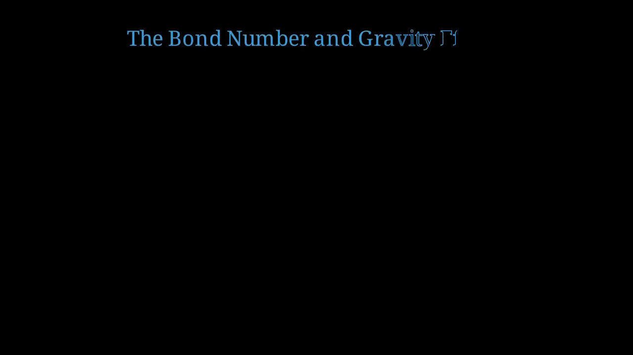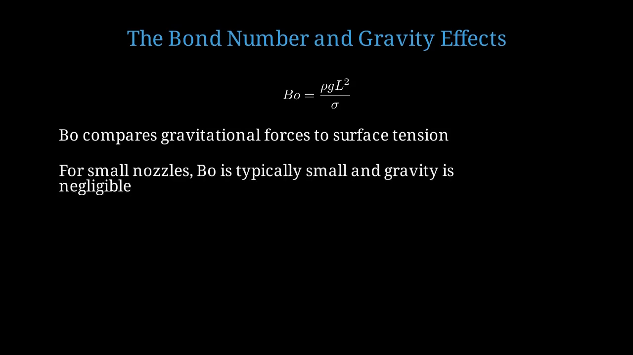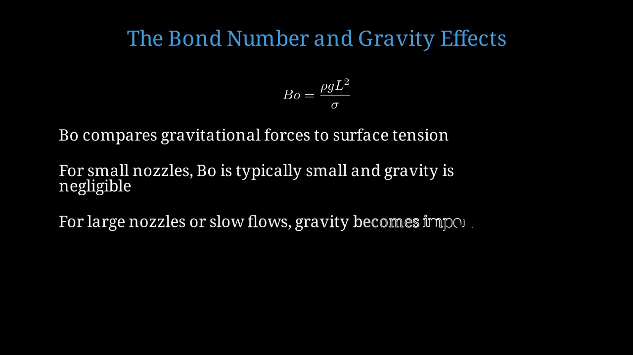For vertically falling jets, gravity also plays a role through the Bond number. The Bond number is defined as Bo equals rho g L squared over sigma. The Bond number compares gravitational forces to surface tension forces. For small nozzles, the Bond number is typically small, meaning gravity effects are negligible compared to surface tension. For large nozzles or very slow flows, gravity can become important and modify the transition behavior.